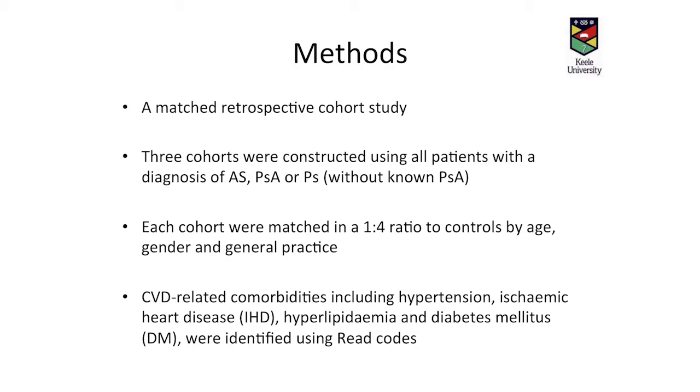And to do this, we conducted a matched retrospective cohort study where 3 cohorts were constructed for patients with AS, PSA and psoriasis without known PSA. Each cohort was matched to controls in a 1:4 ratio for age, gender and general practice. And the CVD-related comorbidities of interest included hypertension, ischemic heart disease, hyperlipidemia and diabetes, and these were identified using read codes.